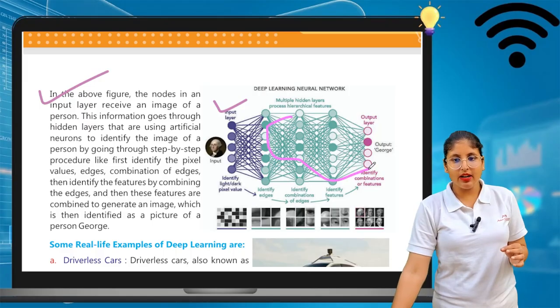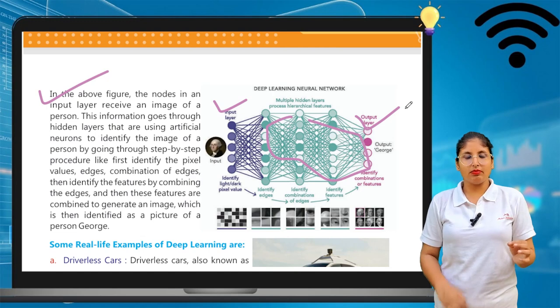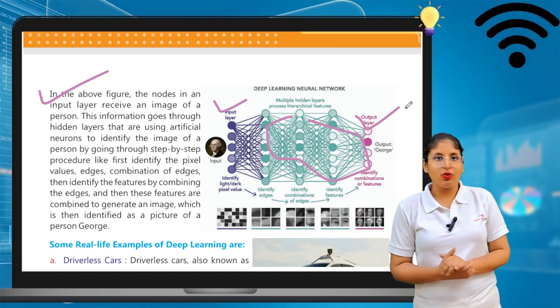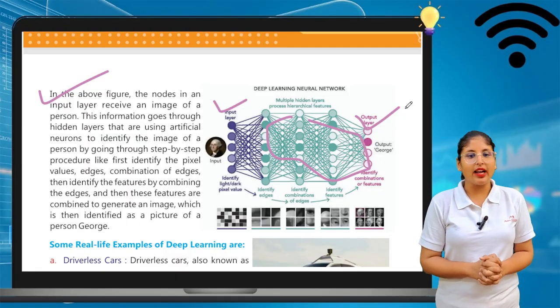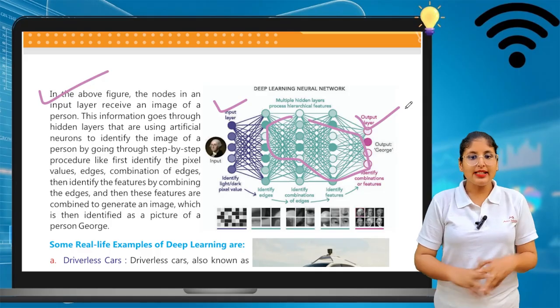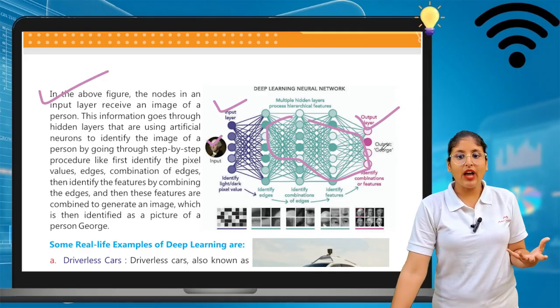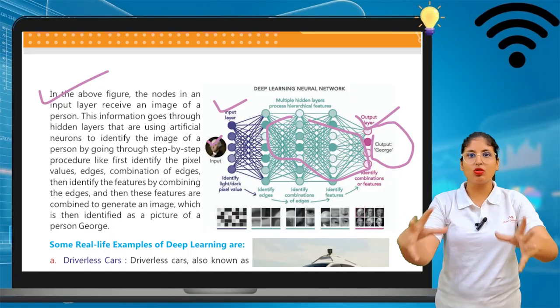these are some hidden nodes, and they give you the output. So it's blue, green and the pink one. They describe different nodes. In the above figure, the input layer receives an image of a person, and they give the output: this is a picture of George. So the input, hidden and output work together.